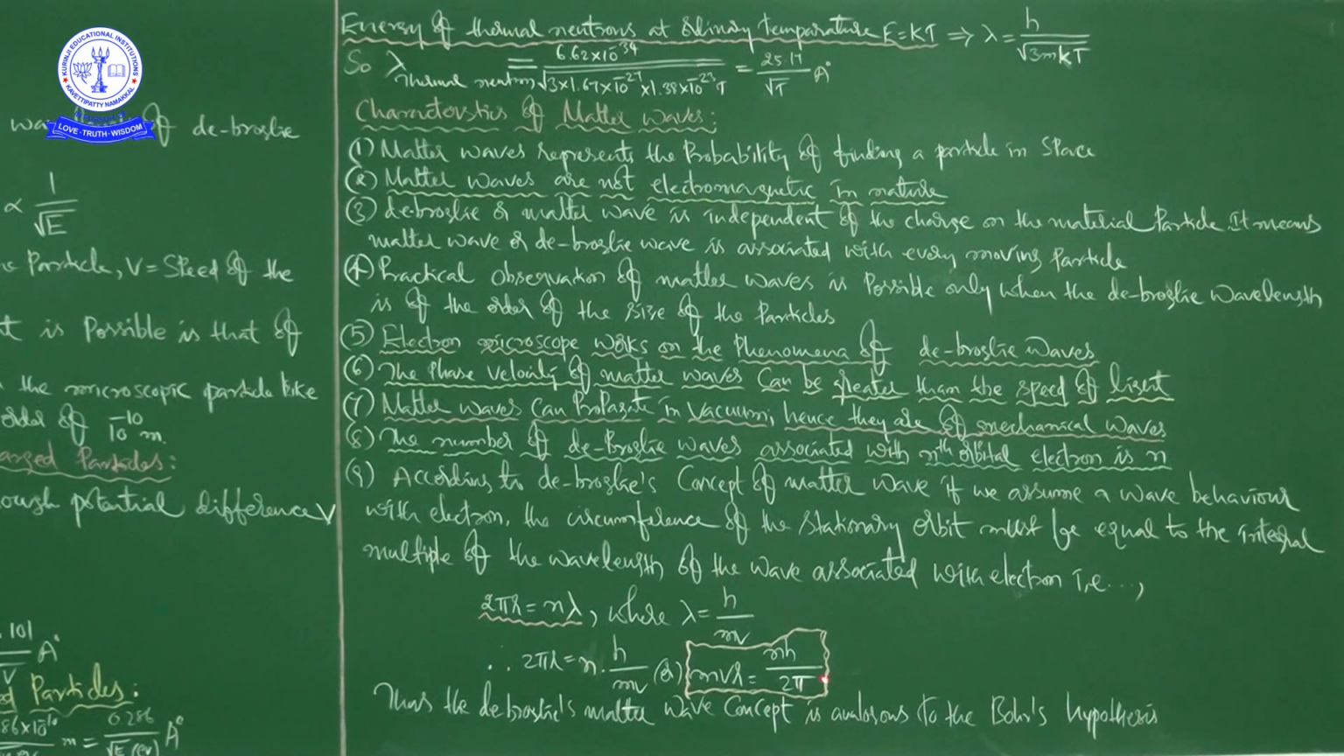So this is one of the important postulates, which talks about the angular momentum. There we got it: mvr is equal to n into h by 2 pi, or n into h cut. Thus the de Broglie matter wave concept is analogous to Bohr's hypothesis.